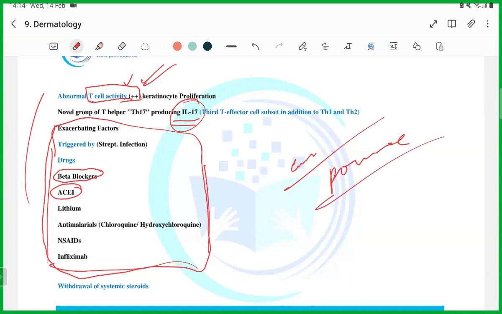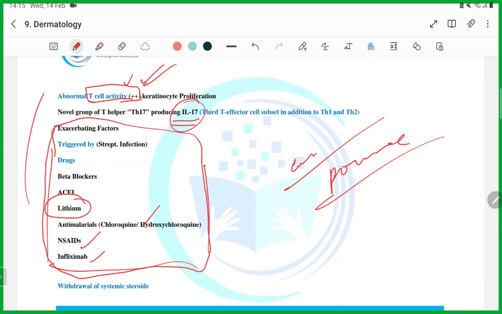A patient is a diagnosed case of psoriasis, but his psoriasis is controlled. And recently he had a myocardial infarction and he was treated. He came home after 1 week. His psoriasis has exacerbated, which is the reason for it? So guys, it will be either beta blocker or ACE inhibitor. Similarly, they will tell you a patient has bipolar disorder. Which medication has been started? Lithium, guys. Antimalarials, NSAIDs, infliximab. These are all exacerbating factors.